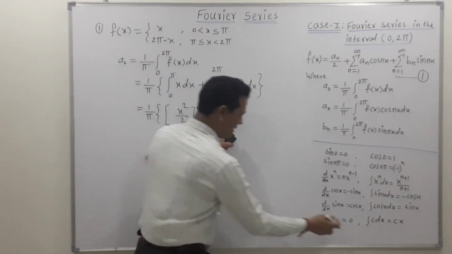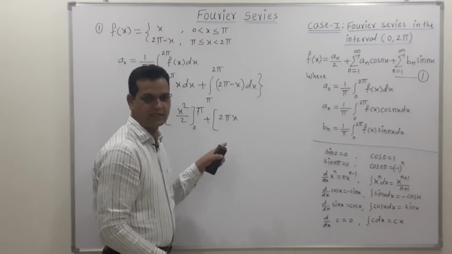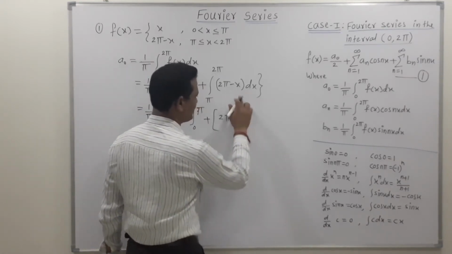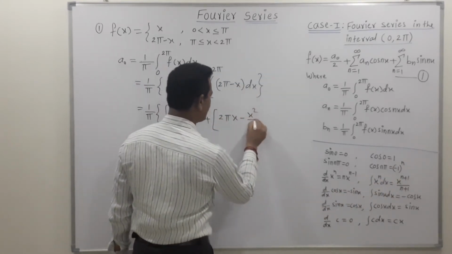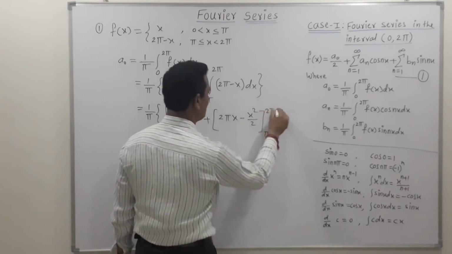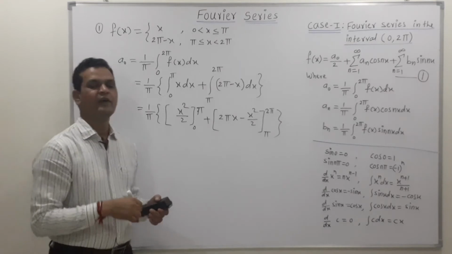So we use here the concept of integration of c dx, which is c into x. Here 2 pi is constant, minus integration of x is x square upon 2. Its limit is pi to 2 pi. So in this way we can easily calculate the value of integration.